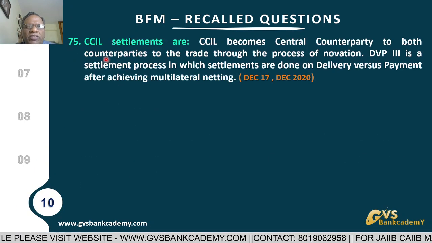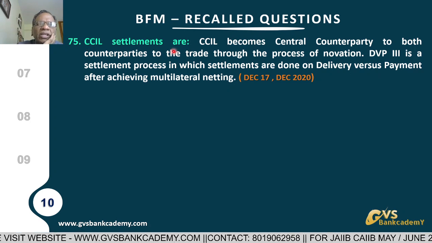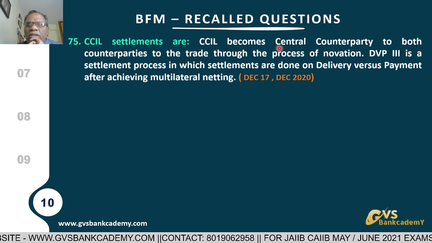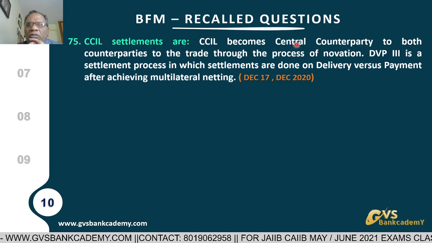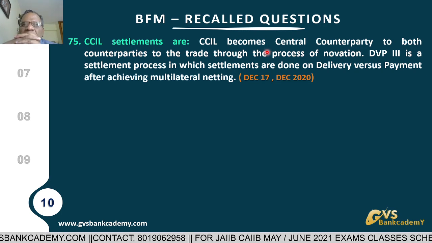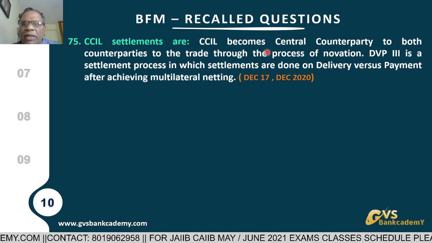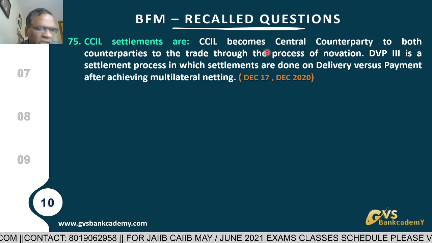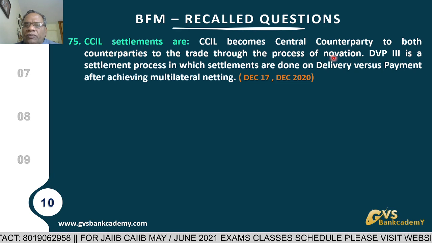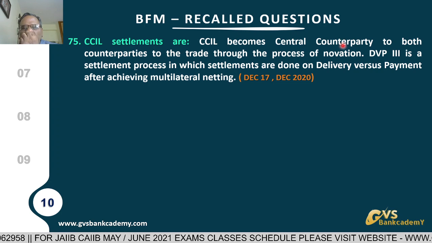Question number 75, CCIL settlements, Clearing Corporation of India settlements. Whenever trades are conducted by CCIL, CCIL becomes the central counterparty. This question they asked in December 2020: who is the central counterparty in government securities? CCIL. It means a mediator. CCIL becomes the central counterparty to both banks. One bank is borrowing, another bank is lending, and between the two, CCIL is acting as the counterparty. Novation means contracts are going to be extended or changed.